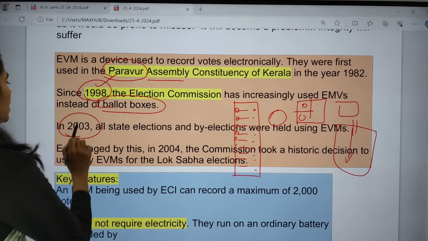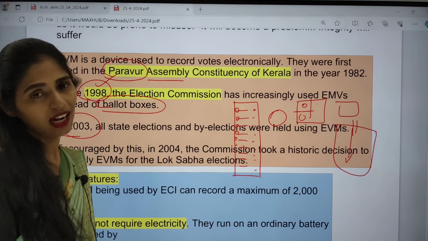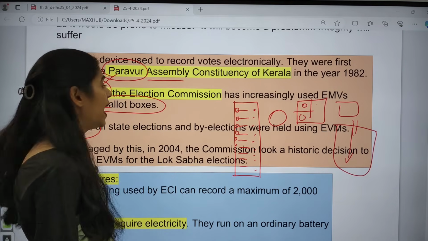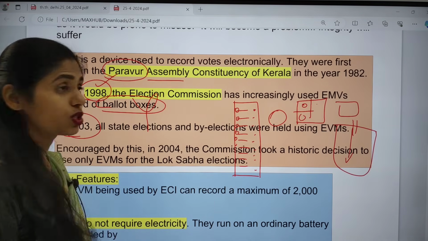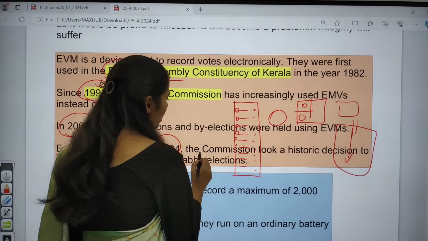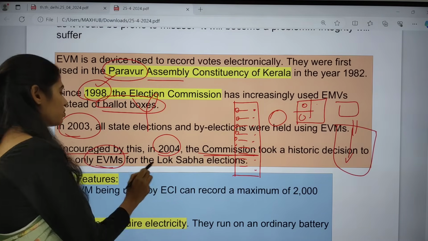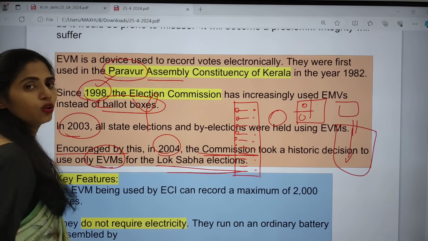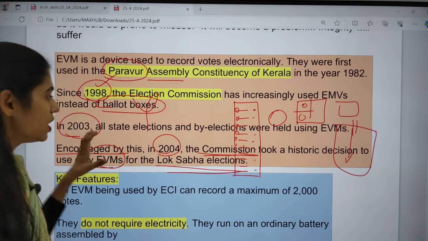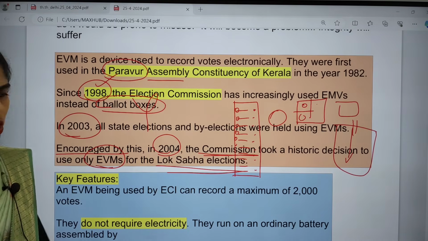In 2003, in the state elections and by-elections, everything was done using electronic voting machines, and we didn't use the ballot box from 2003. Also encouraged by this, in 2004 the Commission took a historic decision to use only EVMs for Lok Sabha elections. So this was one important decision, to use electronic voting machines in Lok Sabha elections.